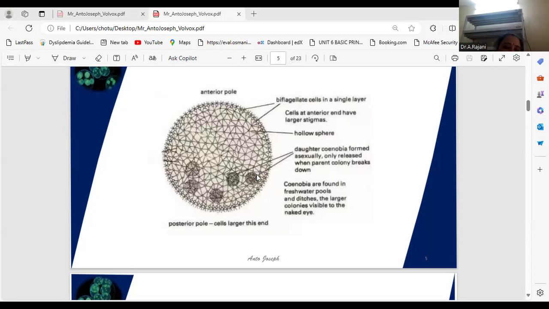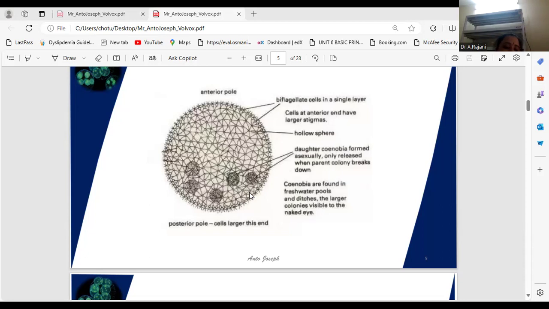The cells of the coenobium are biflagellate and resemble Chlamydomonas, but in Volvox globator and Volvox rousseletii the cell shape is stellate type. But all cells are Chlamydomonas-like cells.